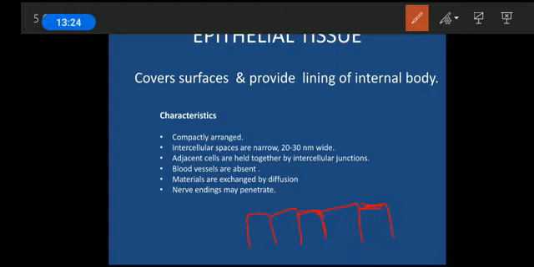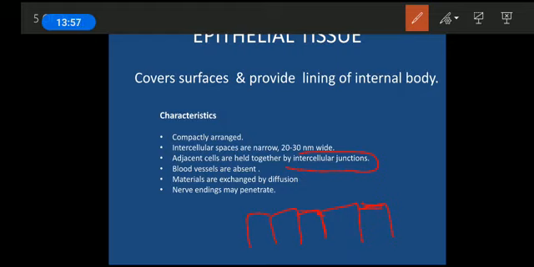Okay, next, the adjacent cells are held together by intercellular junctions. We'll be studying in detail what these junctions are, and whatever things are required we will be discussing in the next slides only. But still, they will be held together. I told you they are compactly arranged. It means that they should be held together by a particular type of mechanism. Okay, so these are basically taken care of by the junctions. So we will discuss what all these junctions are, right?